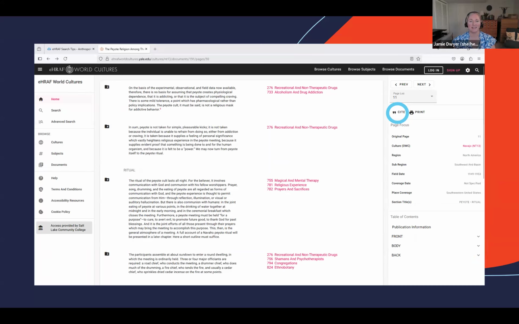It's not like a copy of an old letter or something, right? It's text in the database, and they've tagged each paragraph with the subjects that the paragraph is about. You'll also see the Cite button, which is awesome for getting a reference of this document. And then you'll notice there are these folders on the side of the paragraph as well. This is how you would save each paragraph to your research if you have an account in this database. So if you're interested, create an account. If not, that's okay. I think you can skip it.